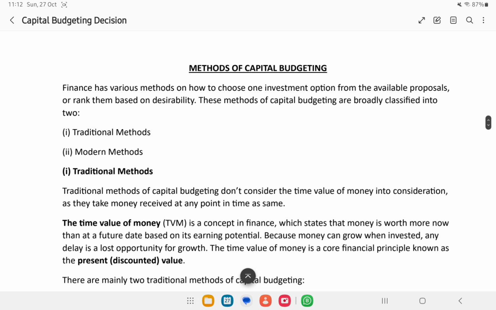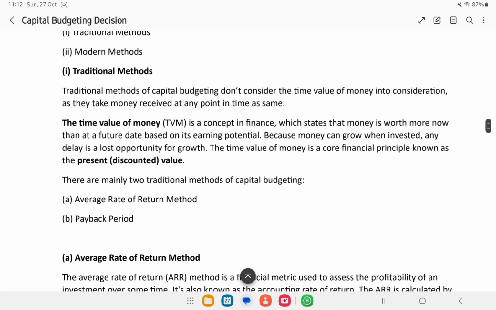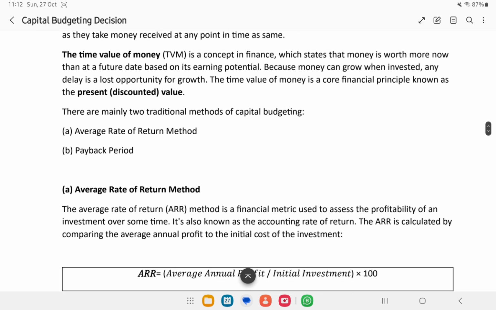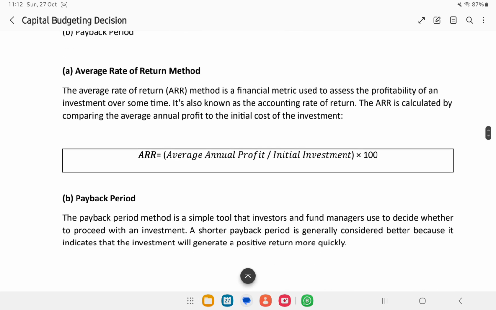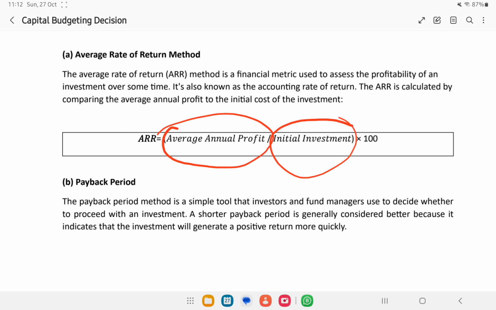Now let's see what the methods of capital budgeting are. The same thing I have told you before: there is the traditional method and the modern method. The traditional method doesn't take the time value of money, or the present value of money, into consideration. The very first traditional method is the ARR method. The ARR method takes the average profit that we expect from a project, divided by the investment, into 100.